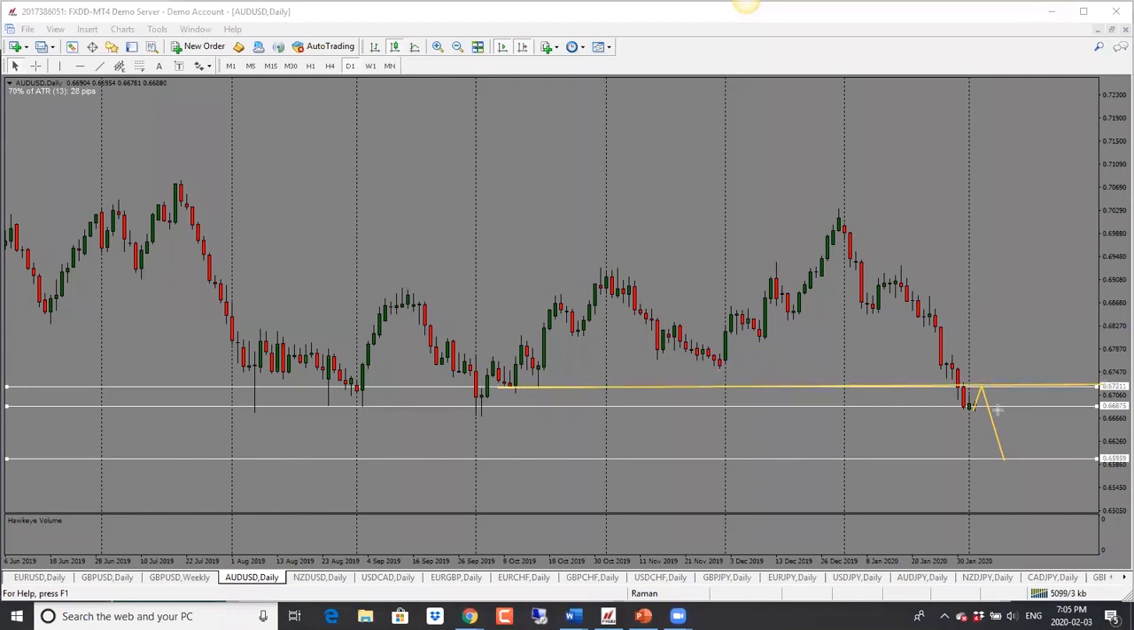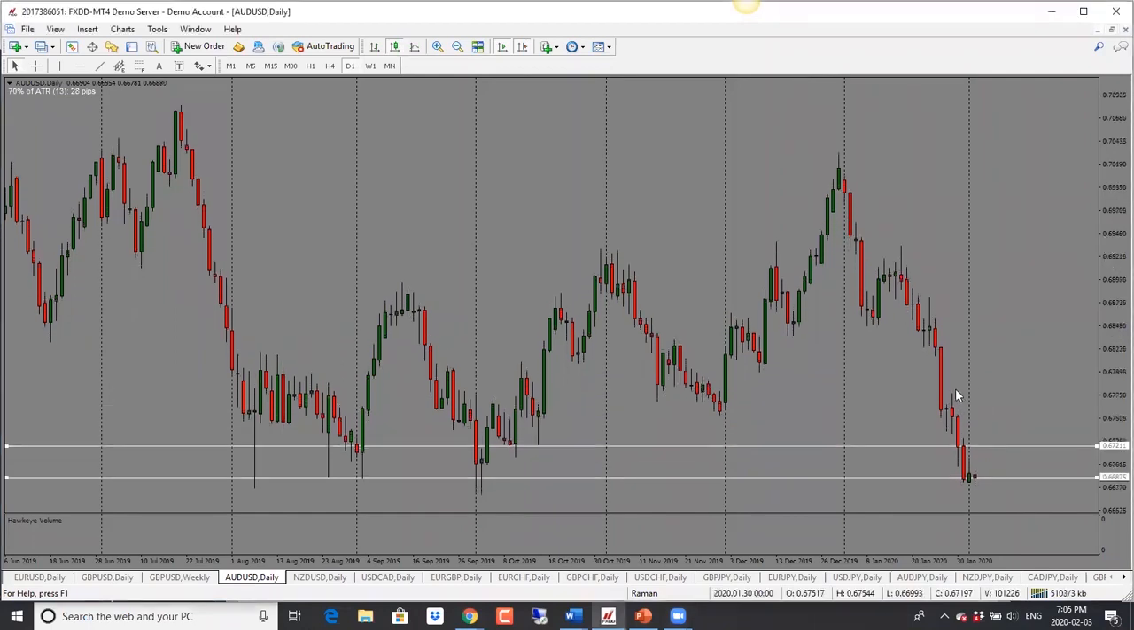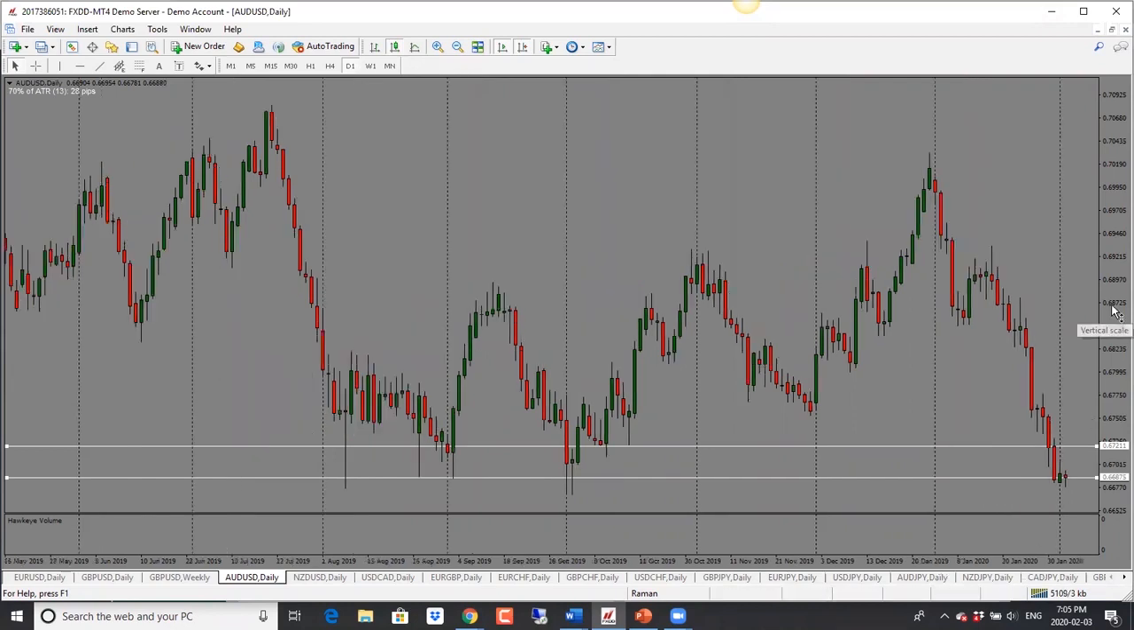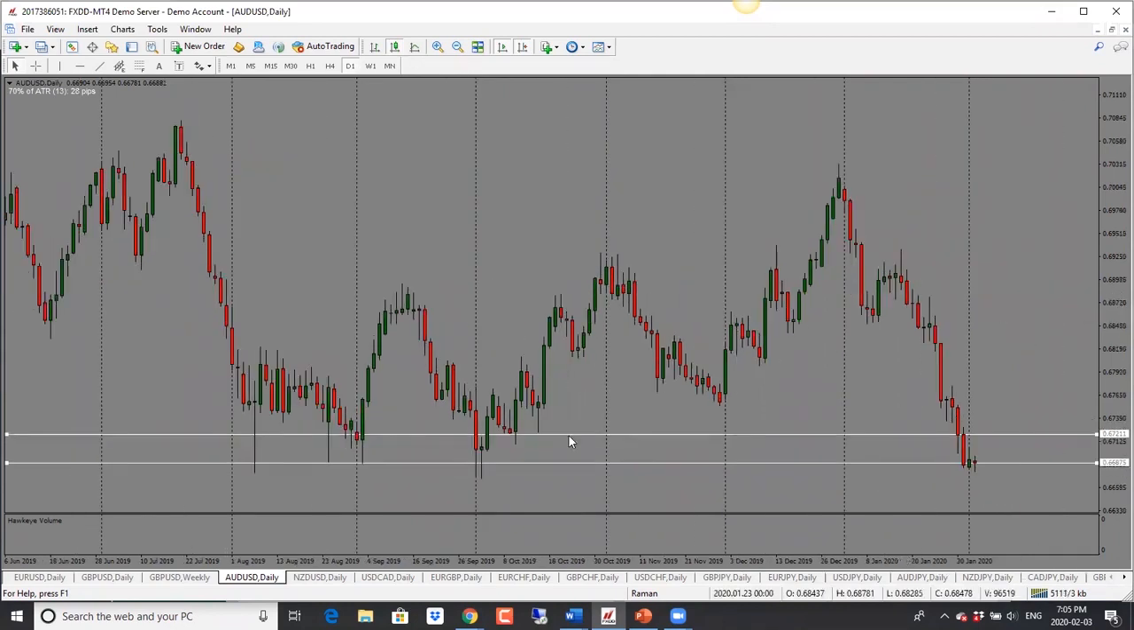Now, if RBA is positive, it can go up quickly. So keep that in mind. It could go all the way into this 0.6780 level. So that's something to watch. And if they're dovish, then we could see a quick drop in this as well.